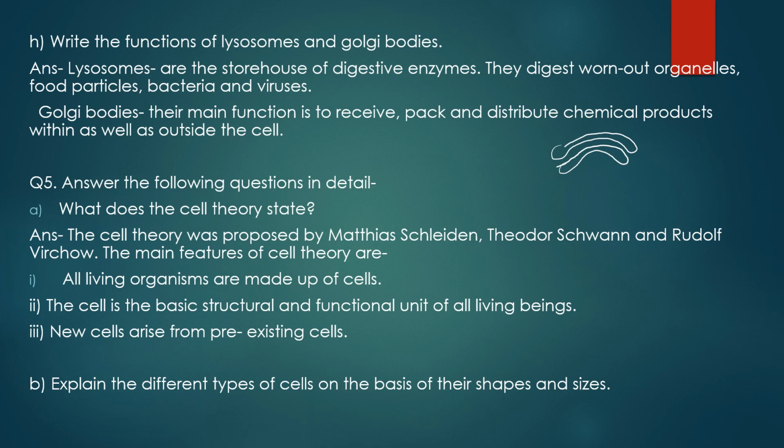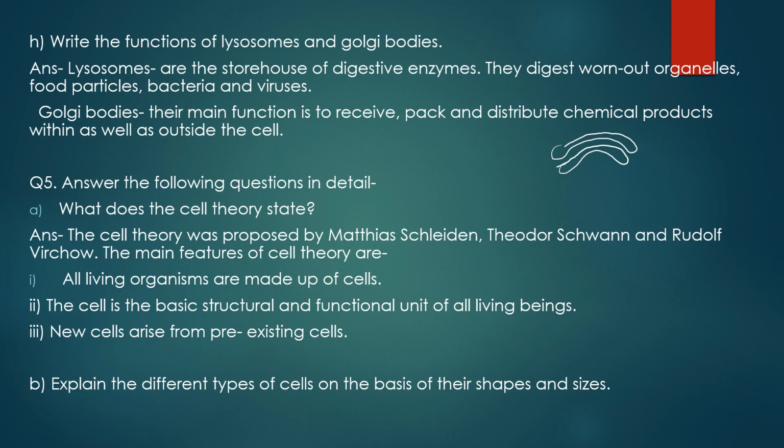So according to Schleiden and Schwann, all plants and animals are composed of cells, and the cell is the basic unit of life. This was proposed by Schleiden and Schwann. Later discoveries led to the modification of the cell theory, and the modified cell theory states that all living beings are composed of cells.